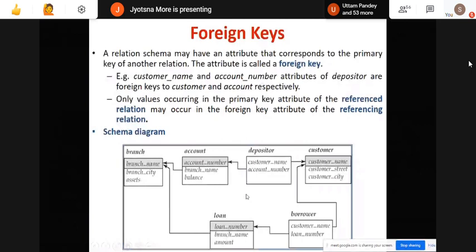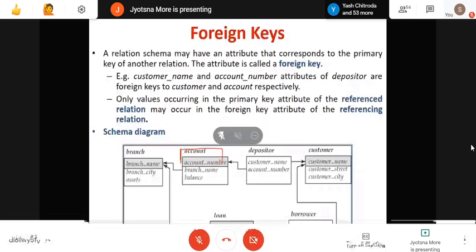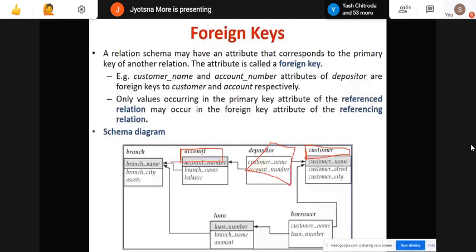As per the ER diagram, this account was my entity, this depositor was my relation and customer was my entity. Now this account and customer relation is many to many. Many customers can have many accounts, and many customers can deposit in many accounts.